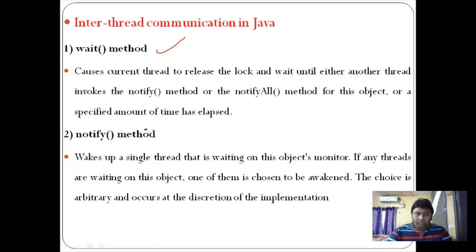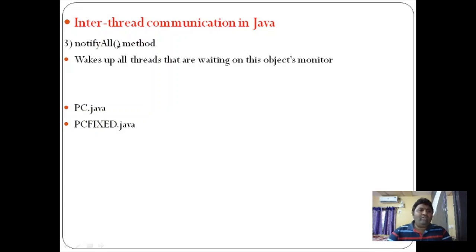The wait will continue until that particular thread gives a signal by using the notify or notifyAll method. Then the waiting thread will come out of the waiting state. For example, if a thread is using a resource and its work is completed, if it wants to inform others, it uses the notify or notifyAll method. I can explain wait and notifyAll with the help of a simple program.